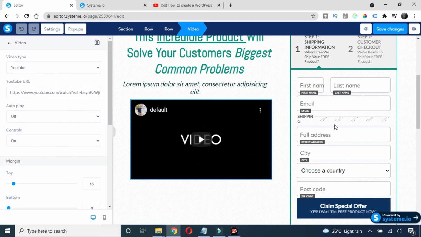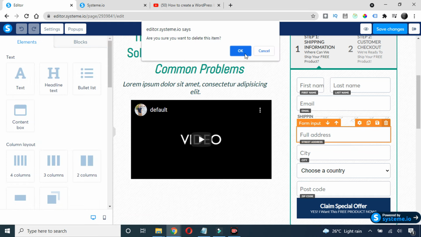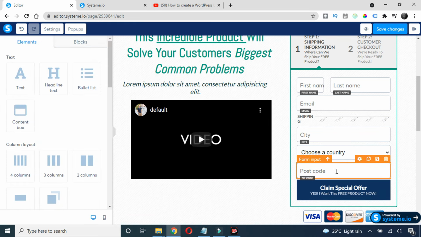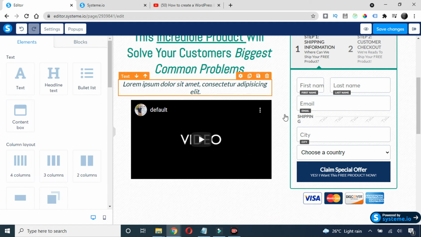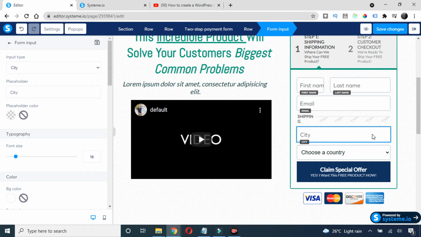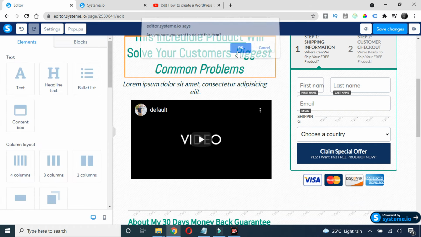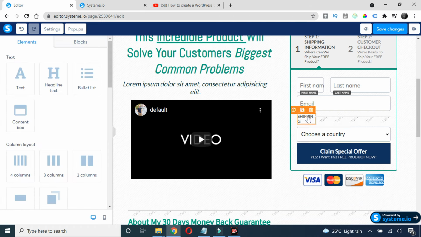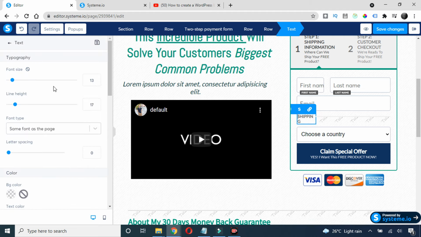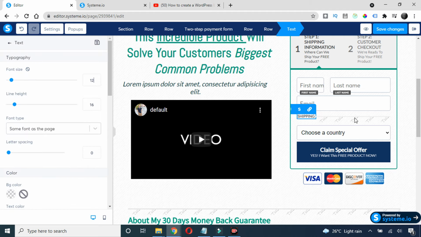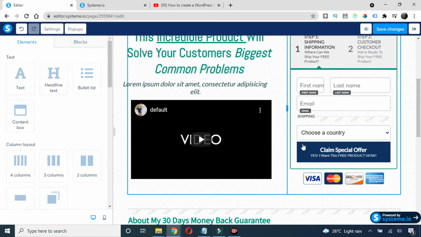And now let's see this one. So I want only the name and the email. I don't want this address here, so I'll choose this one. I will remove this. Then again I will choose this postal code. I will remove this as well. I will remove this city as well. I'll keep this country option, and this shipping I'll make it a bit small. Yeah, now it's looking fine.